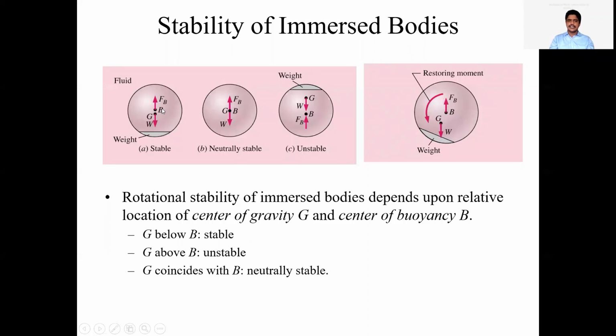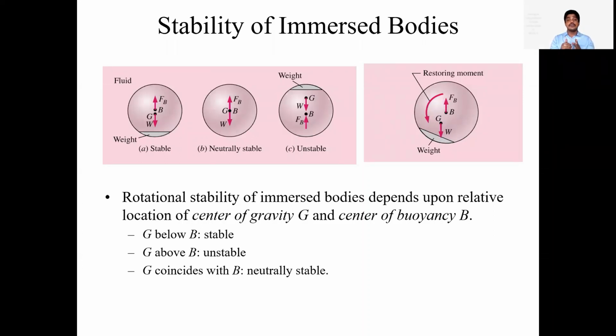Now on screen we can see that the buoyancy point is above the gravity point. Whenever the buoyancy point is above the gravity point, then we can say it is a stable body. Whenever the buoyancy point and the gravity point match on that particular body, so that the gravity point and the buoyancy point are at the same level, then it is called a neutrally stable body.